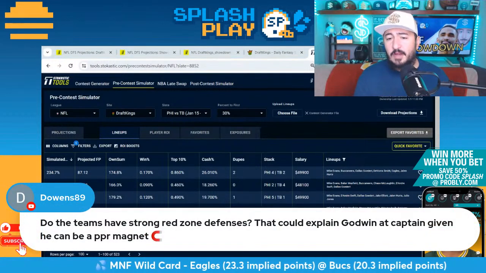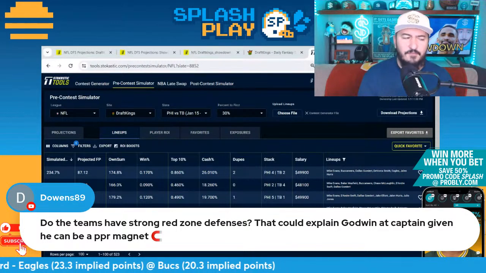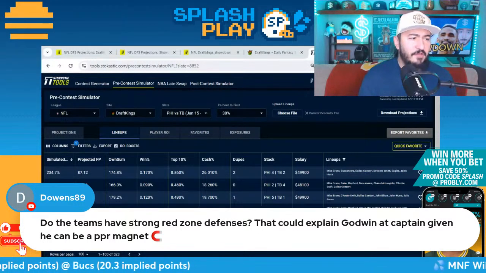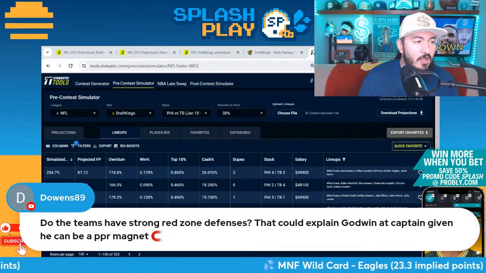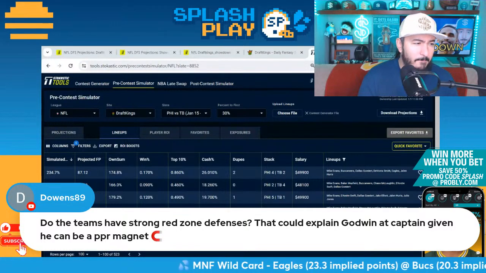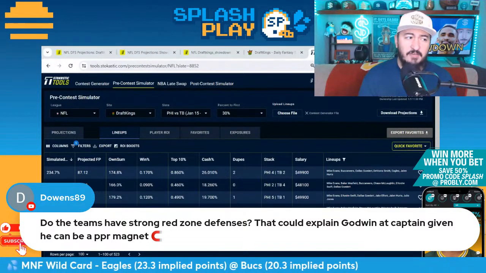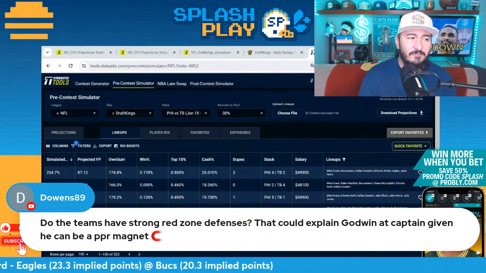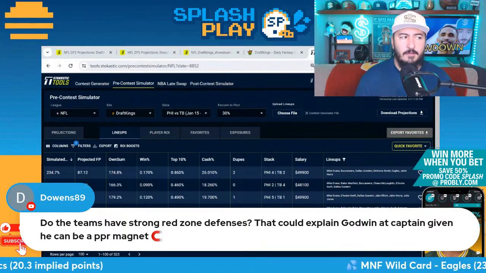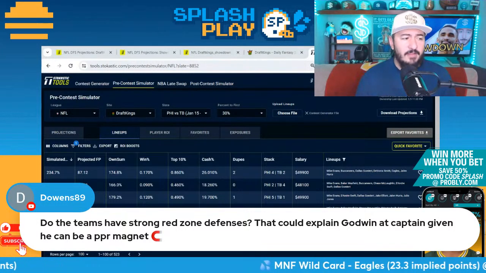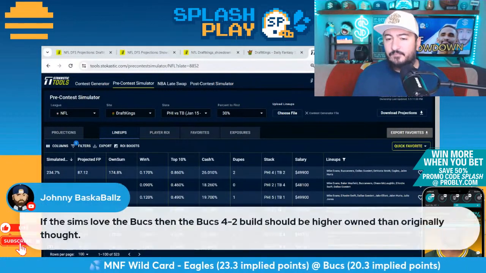The teams have strong red zone defenses. That could explain Godwin at captain. I don't think the Sims account for red zone defense, but on the year, Philadelphia's defense is very soft in the red zone: negative 0.2 EPA running the ball and 0.1 EPA passing the ball against Philadelphia's defense. So they're objectively bad in the red zone. Bucs defense is a little bit better, negative 0.14 EPA per rush, negative 0.3 EPA per pass in the red zone. So Bucs D tightens up a little bit in the red zone, and Eagles D gets worse in the red zone. Those would be the two things there.